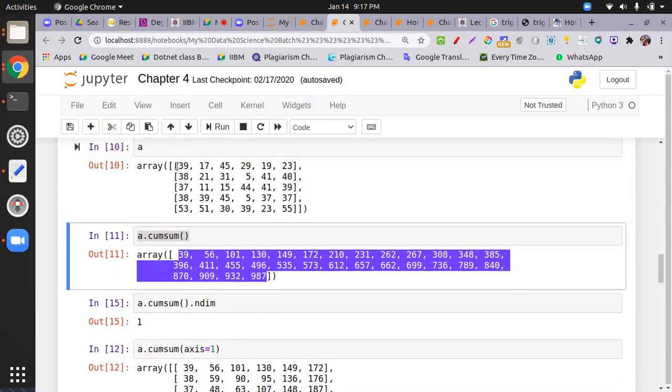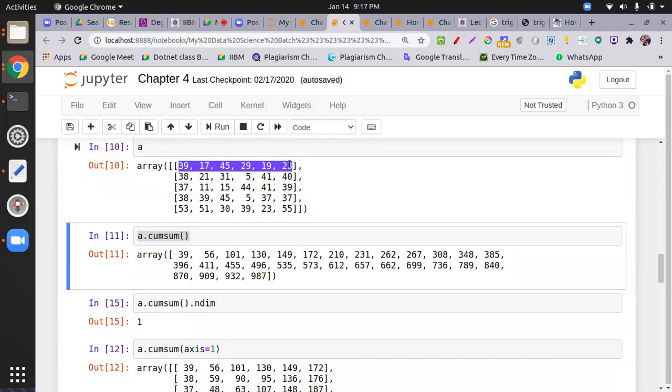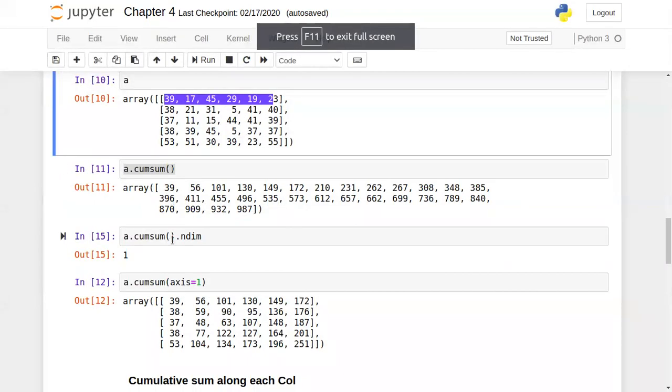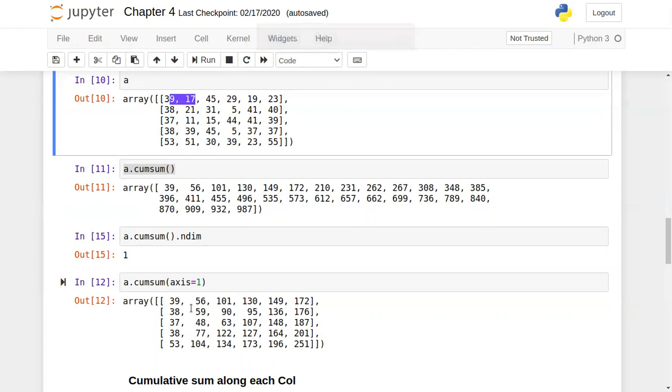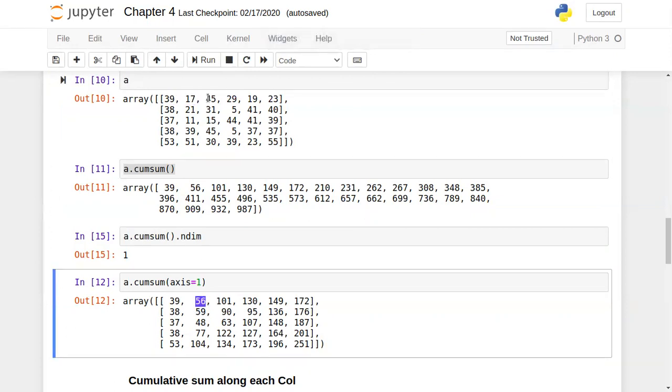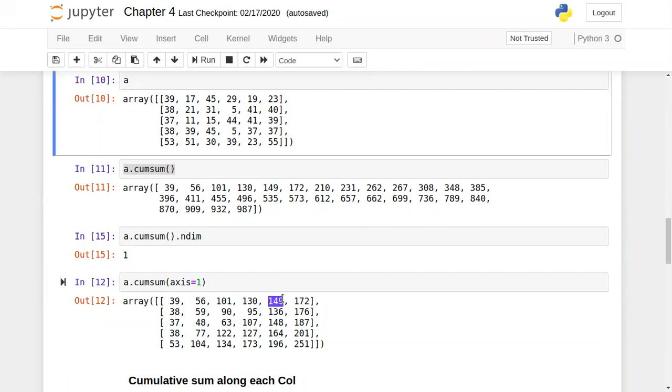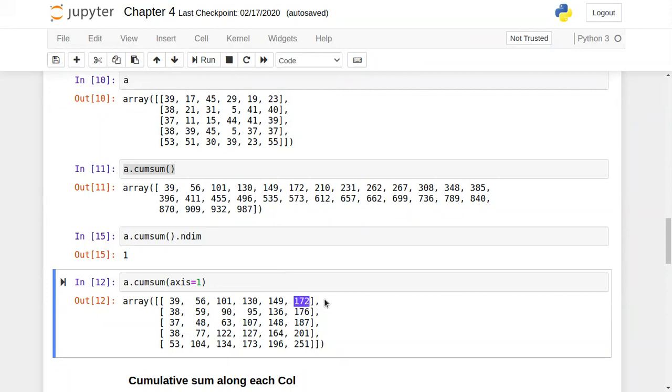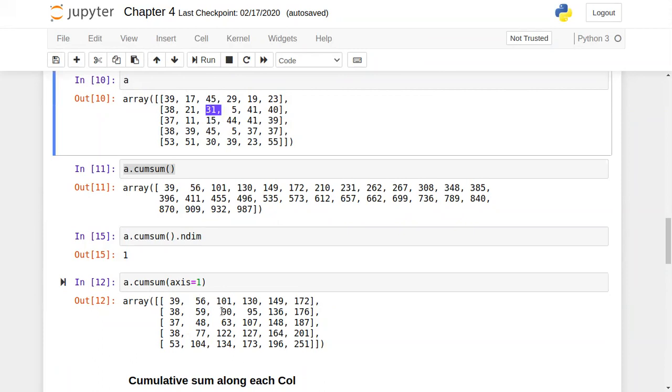See, with axis equal to 1, data is getting added only for one row. Let's calculate. 39 plus 17, 56. 56 plus 45, 101. 101 plus 29, 130. 130 plus 19, 149. And 149 plus 23, 172. The line is closed, so everything is finished. Again a new line: 38 plus 21, 59. 59 plus 31, 90. So with axis equal to 1, it is covered row-wise; after a row is finished, everything is finished.